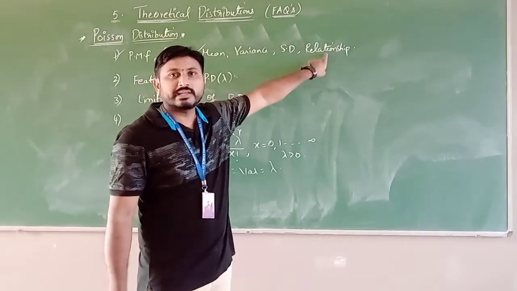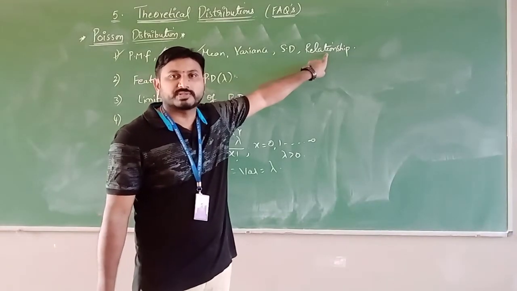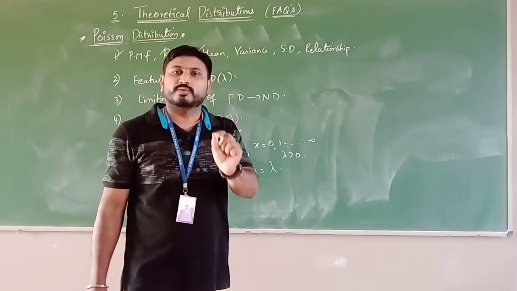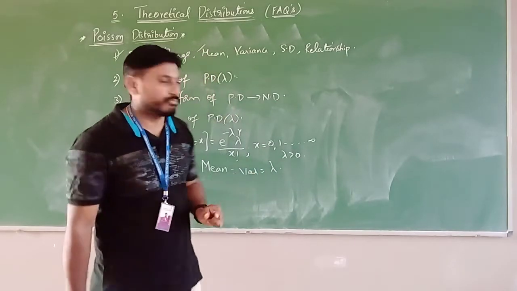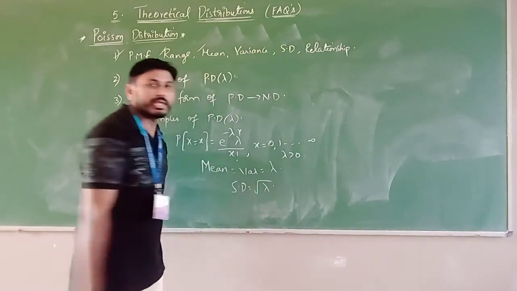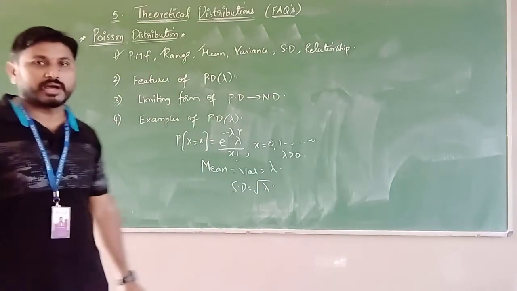So here you have the relationship between mean and variance of the Poisson distribution. In this distribution, the mean and variance are equal. You have to write the answer: Poisson distribution. Standard deviation is nothing but the square root of variance, that is, root of lambda.